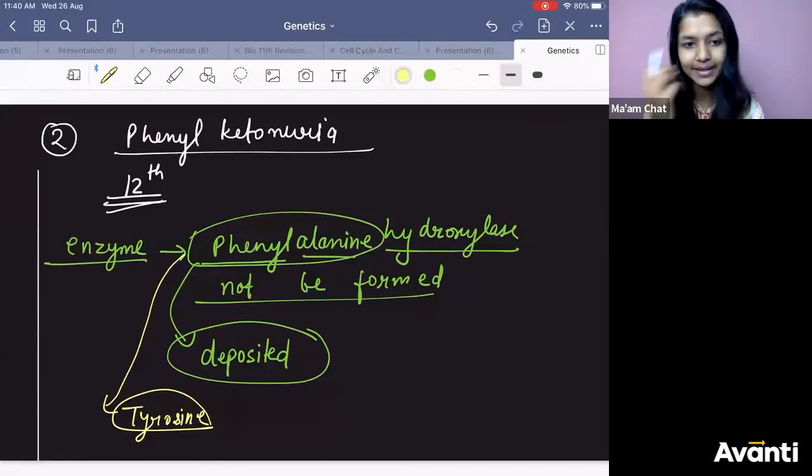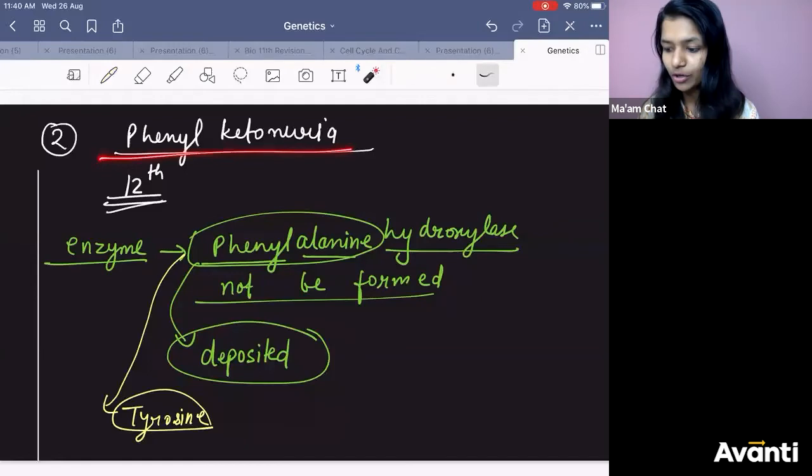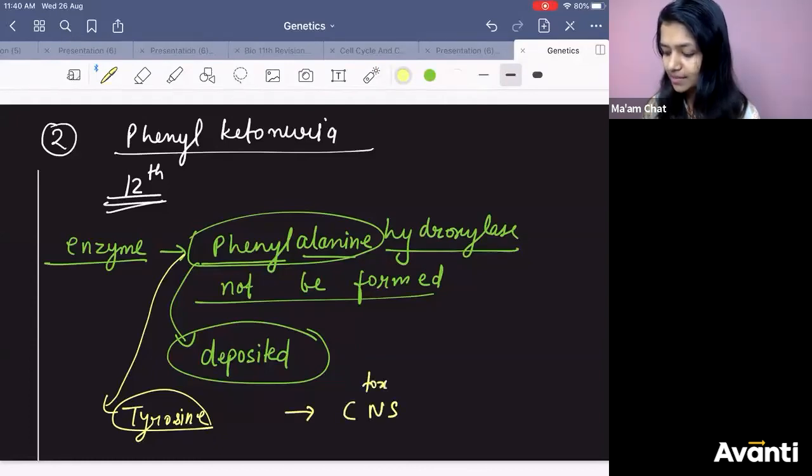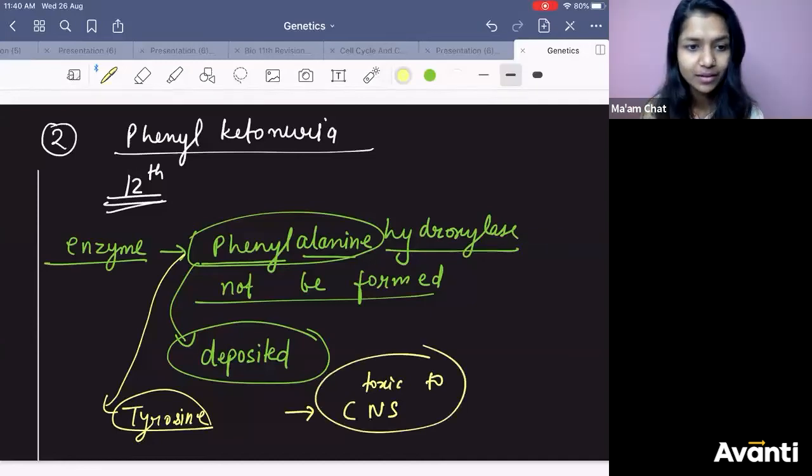Okay? Got it? So this is phenylketonuria, on the 12th chromosome. It is very toxic to the CNS, because it might get deposited in your brain, and if it does, it will cause mental retardation.